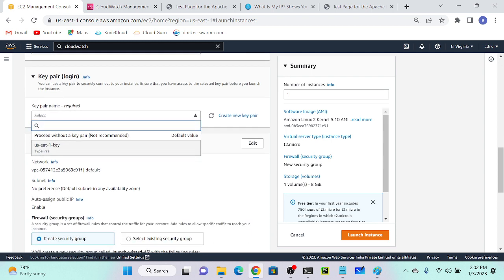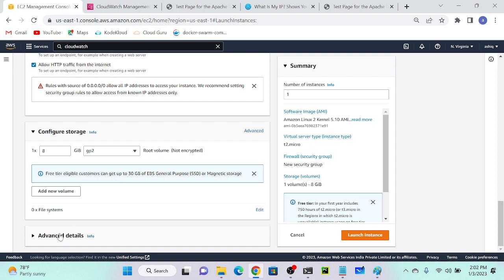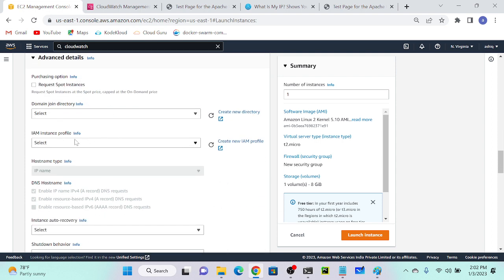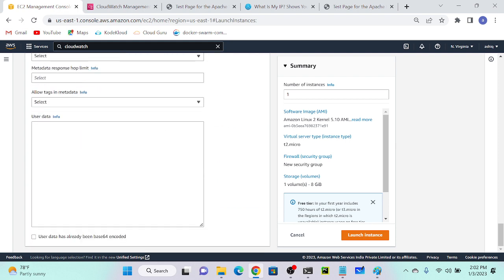Select one more key pair. Enable the traffic. In the advanced section we have an option to add an IAM instance profile. So go to this profile, then add CloudWatch full access. Then again I will paste my key.